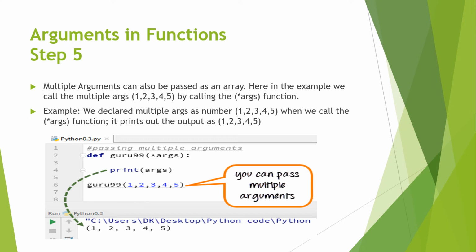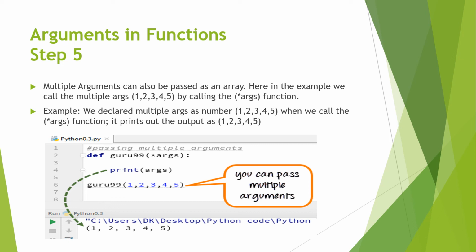Arguments in functions. Step 5. Multiple arguments can also be passed as an array. Here is an example. We call the function with multiple arguments 1, 2, 3, 4, 5.